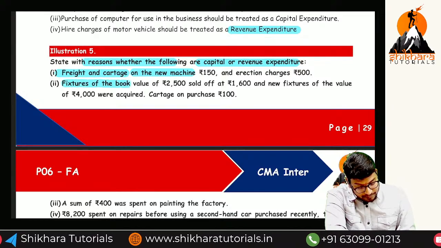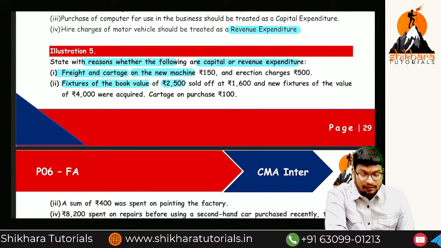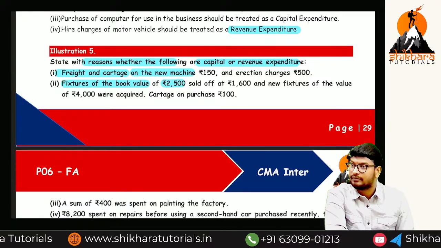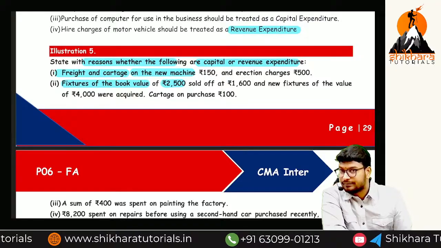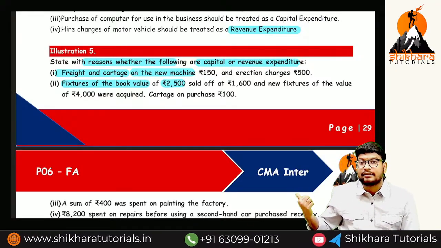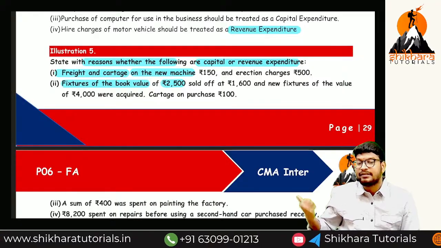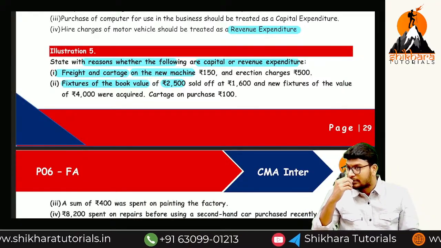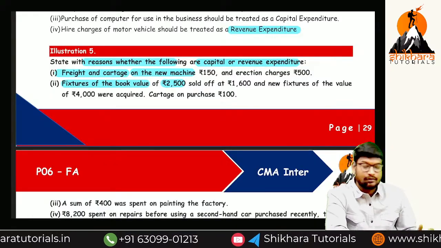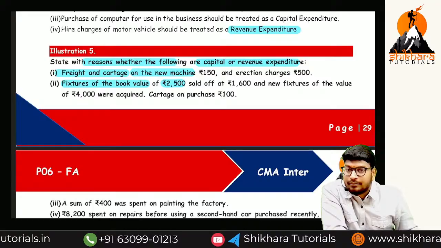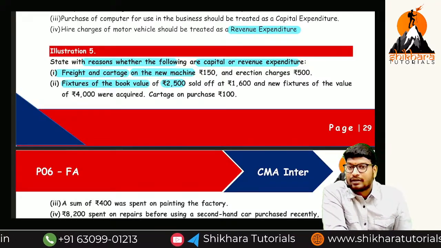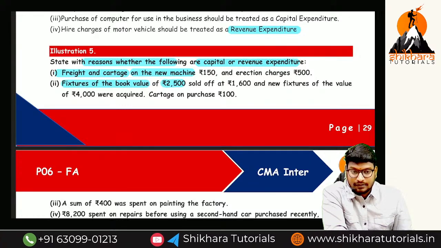Fixtures of a book value equal to how much, ma? 2,500. Fixtures means nothing but fans, we can call them. Those are fixed. Fans, lights, TV are called fixtures. Furniture means the big items will be there. Those are called what, ma? Machinery. Fixtures means the items which are fixed to a wall like this. This is called fixtures. Okay na?